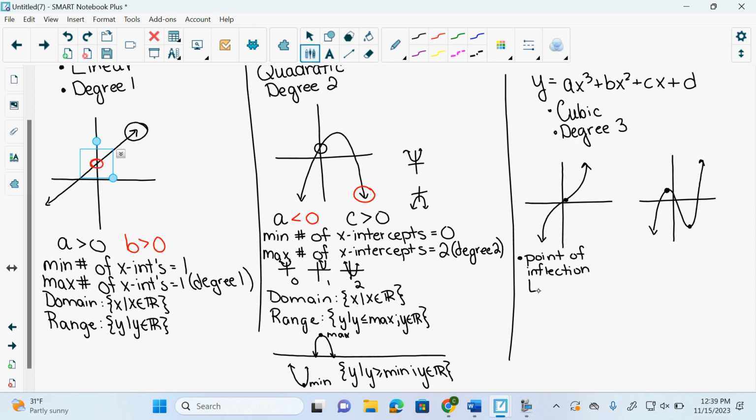If it has a point of inflection, that is no turning points. The definition of a turning point is a max or a min, right? So a cubic can have a point of inflection or no turning points, or a cubic can have a max and a min, which results in 2 turning points.